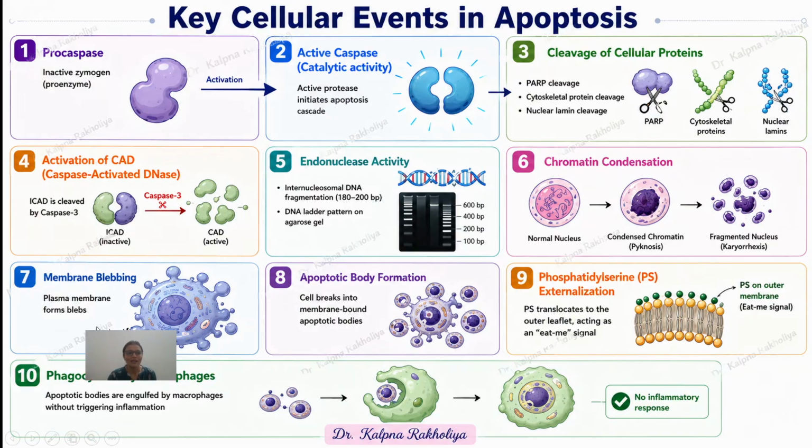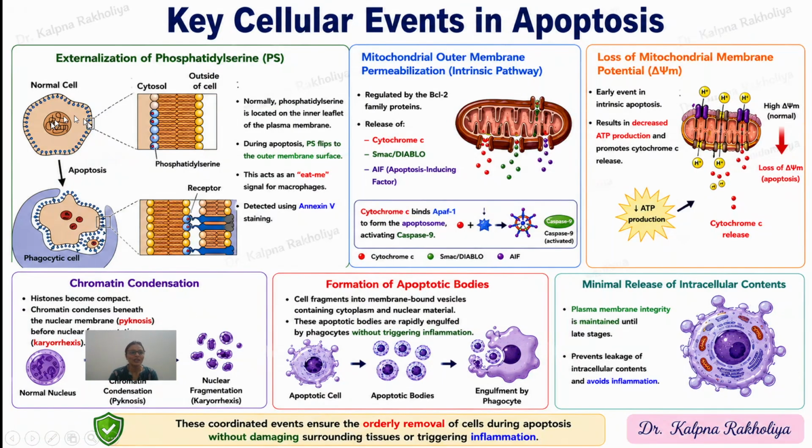Then comes membrane blebbing, where the plasma membrane forms blebs surrounding the cell. In apoptotic body formation, the cell breaks into membrane-bound apoptotic bodies, and after that phosphatidylserine externalization occurs. Ideally this is on the internal side of the cell membrane. In a normal cell, phosphatidylserine is present internally, but when apoptosis occurs, phosphatidylserine is externalized, giving a signal.